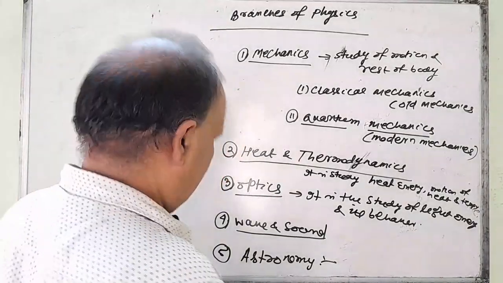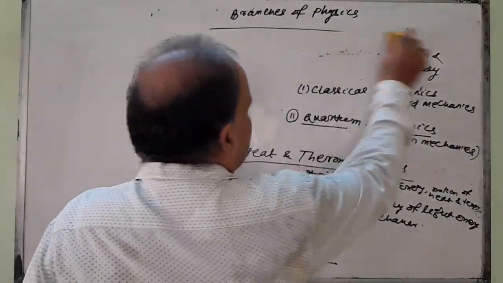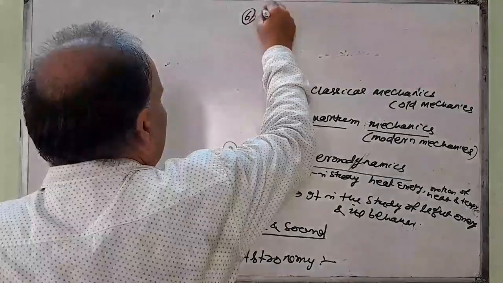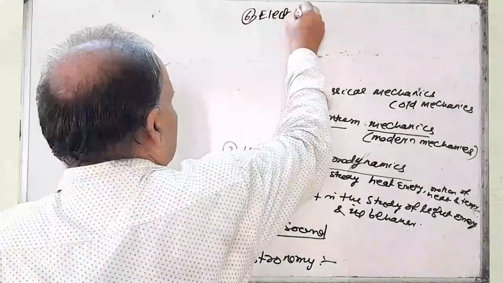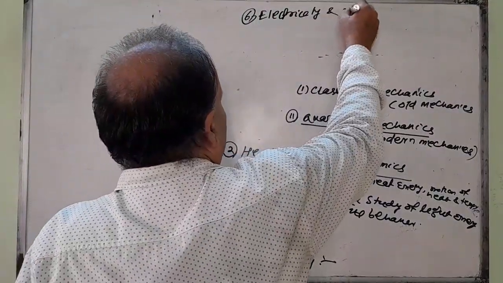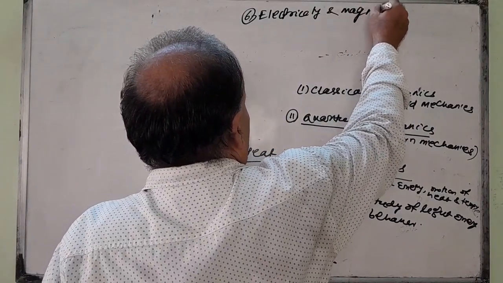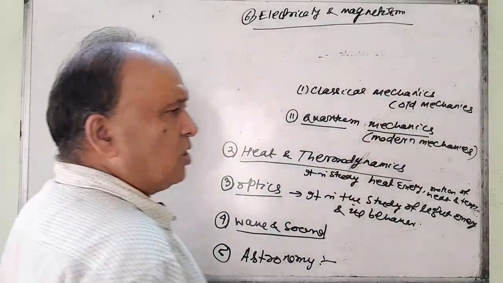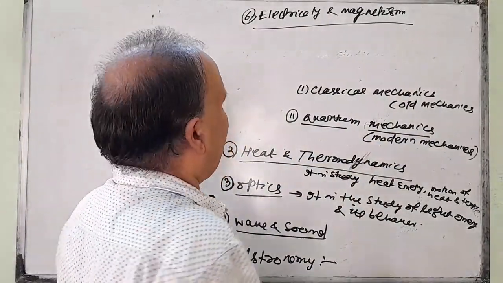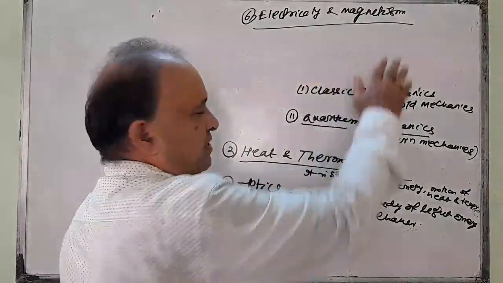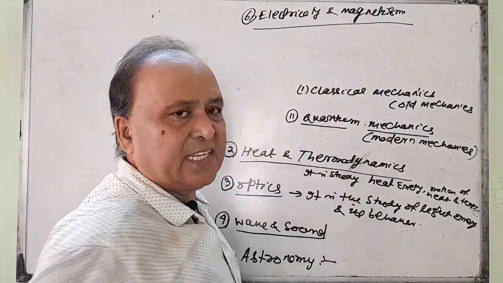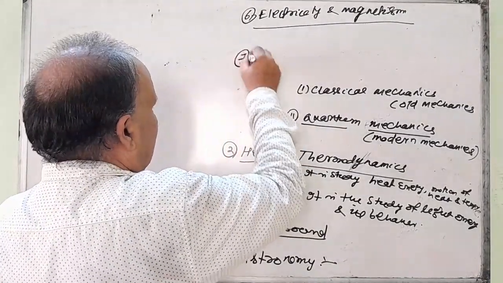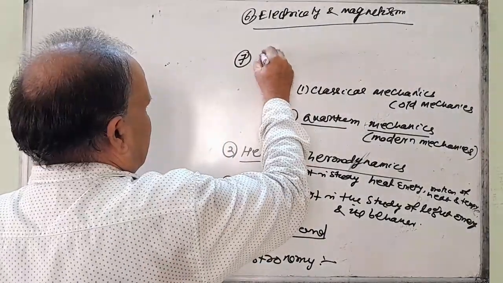These are astronomy. And your sixth branch is electricity and magnetism. In this branch, we read the electric and magnetic behavior of substances. This is electricity and magnetism. And your seventh one is electronics.